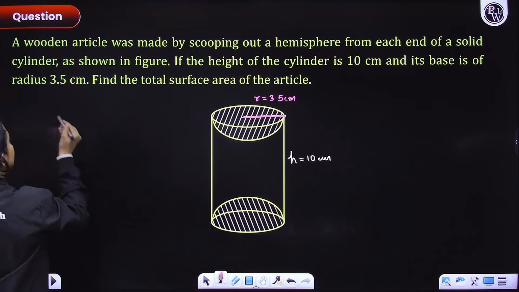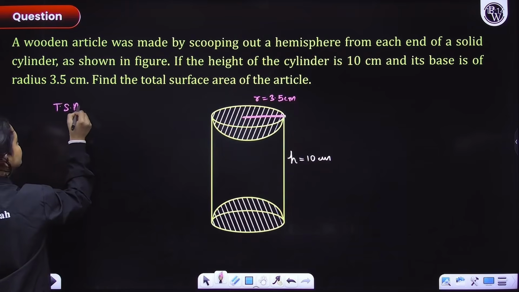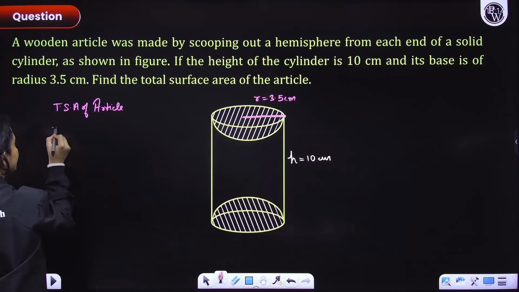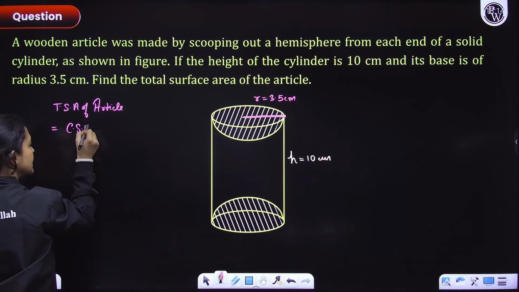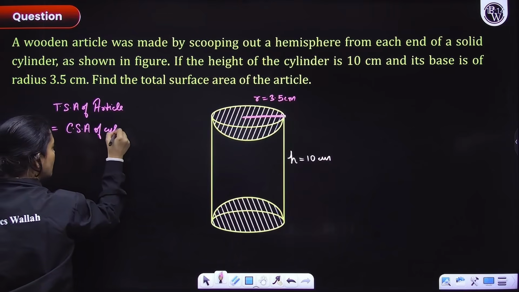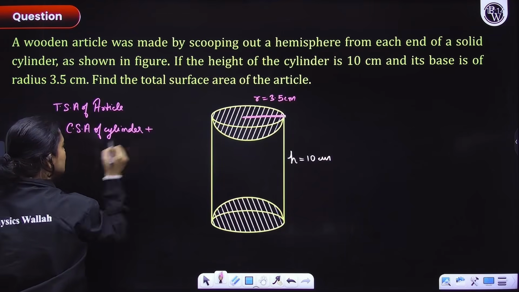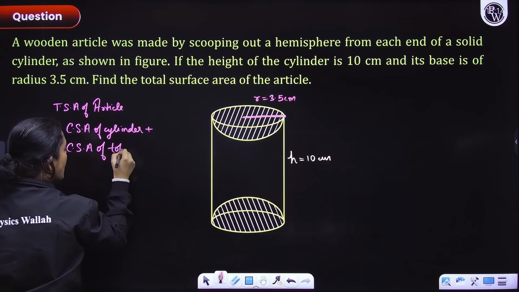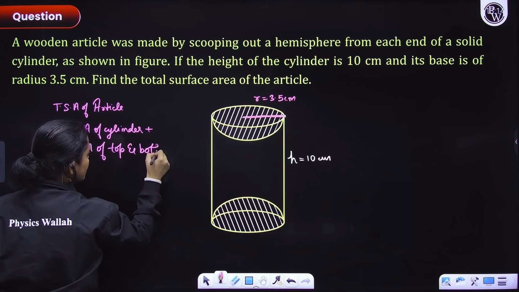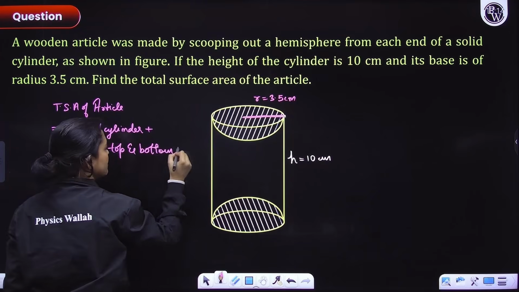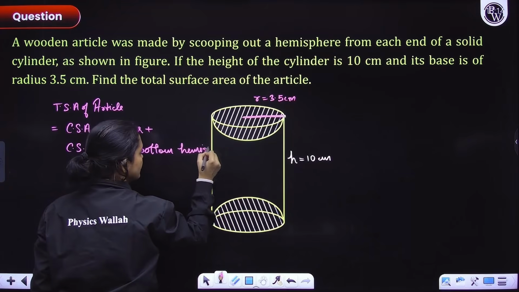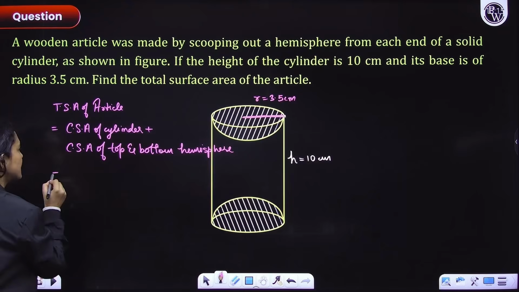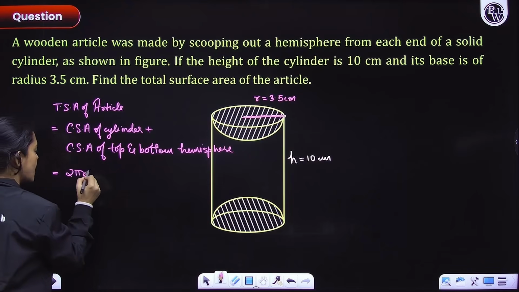So what I can say is, I can say कि total surface area of the article is equals to what, everyone? It is equals to curved surface area of the cylinder plus curved surface area of top and bottom hemisphere. ठीक है, everyone agrees with this? Okay. Now, curved surface area of a cylinder is 2 pi r h, everyone.